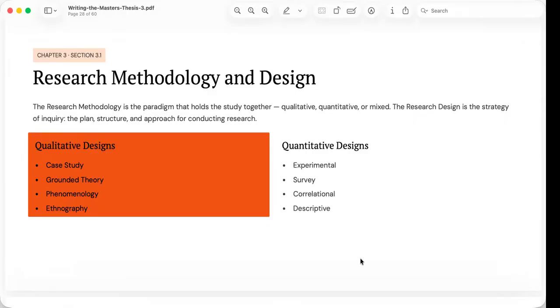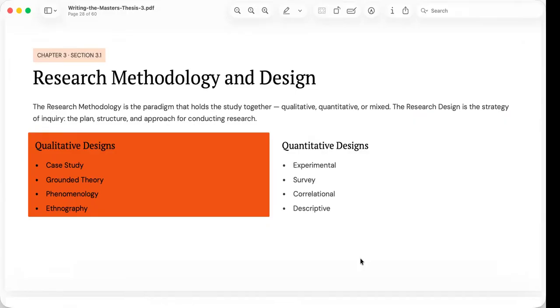The presentation identifies 3 major methodological traditions: qualitative, quantitative, and the combination of both, mixed method. Each has its own assumptions, strengths, and limitations. Qualitative research seeks to understand meaning and experiences. Quantitative research measures variables and tests relationships. Mixed methods combines both approaches to gain a more comprehensive understanding of the phenomenon.